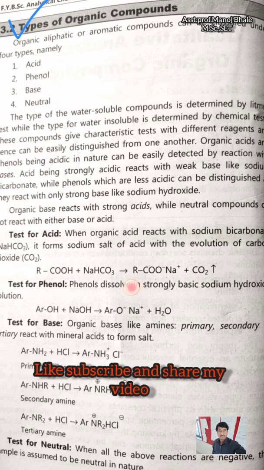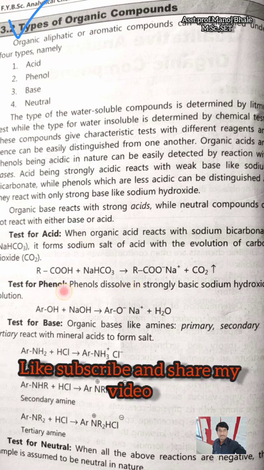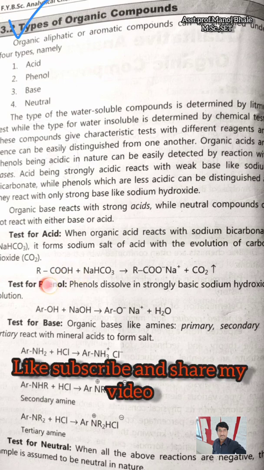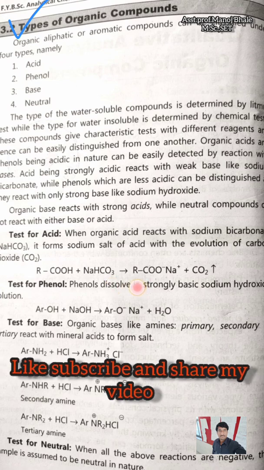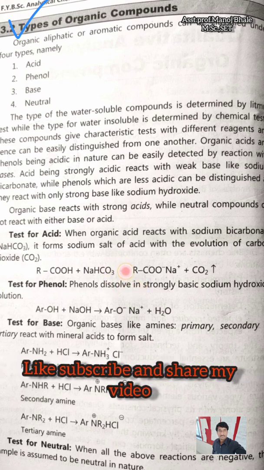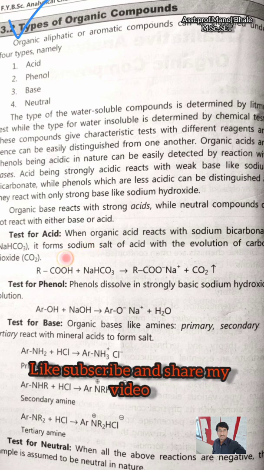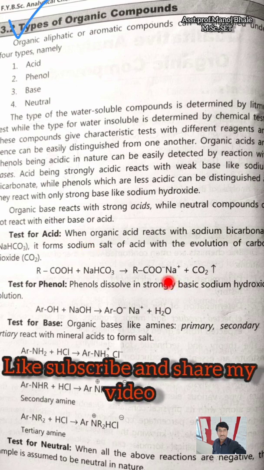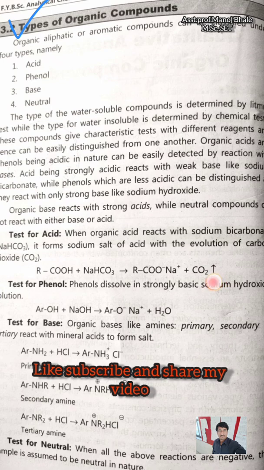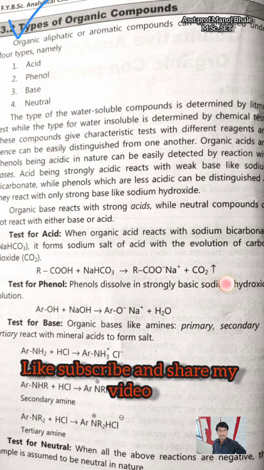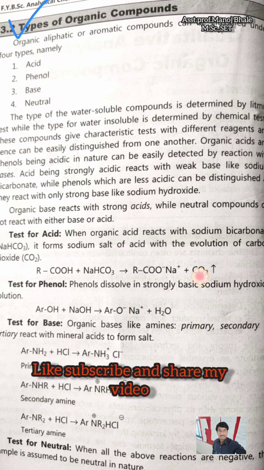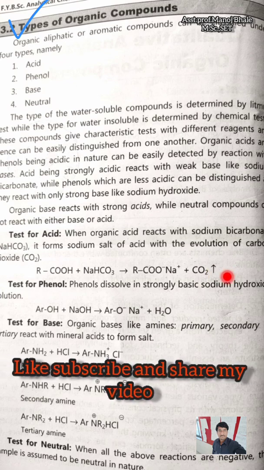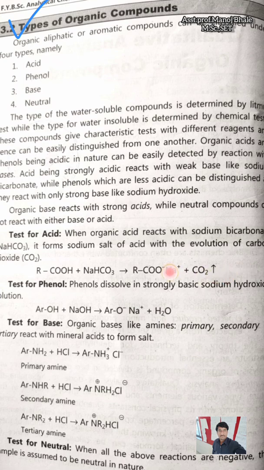So there are some acidic tests which are given for the acid. This is the acid, RCOOH, which reacts with the sodium bicarbonate, NaHCO3. This is a weak base we are using there. Weak base reacts with the strong acid, there is a formation of the sodium salt of the acid, plus there is an evolution of CO2, that is the carbon dioxide. Carbon dioxide evolution we can easily identify with the eyes. If we observe in the test tube, there is an effervescence which is observable. That means there is a 100% presence of the acid.